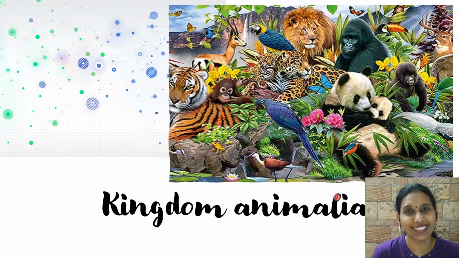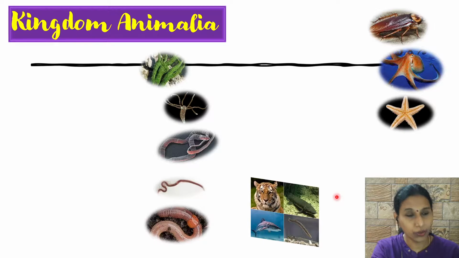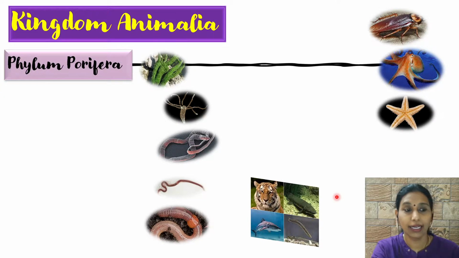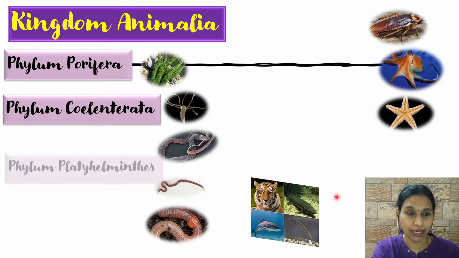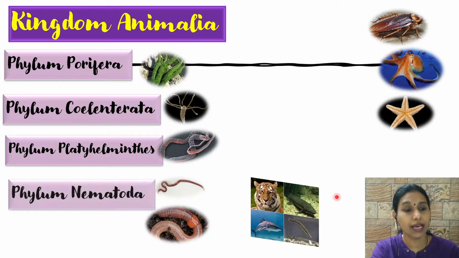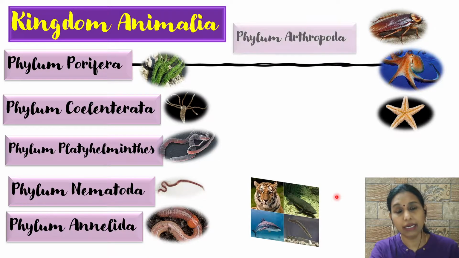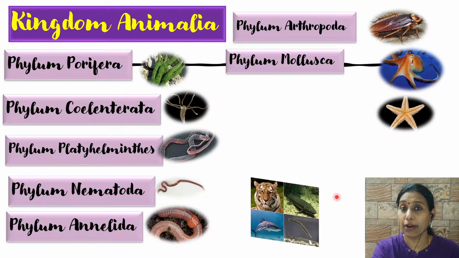Welcome back, students. Today we'll be continuing with the subtopic Kingdom Animalia. We already know that Kingdom Animalia is divided into 10 phyla: phylum Porifera, phylum Coelenterata, phylum Platyhelminthes, phylum Nematoda, phylum Annelida. These 5 phyla we have already completed the characteristics. Today we will be learning about phylum Arthropoda and phylum Mollusca.